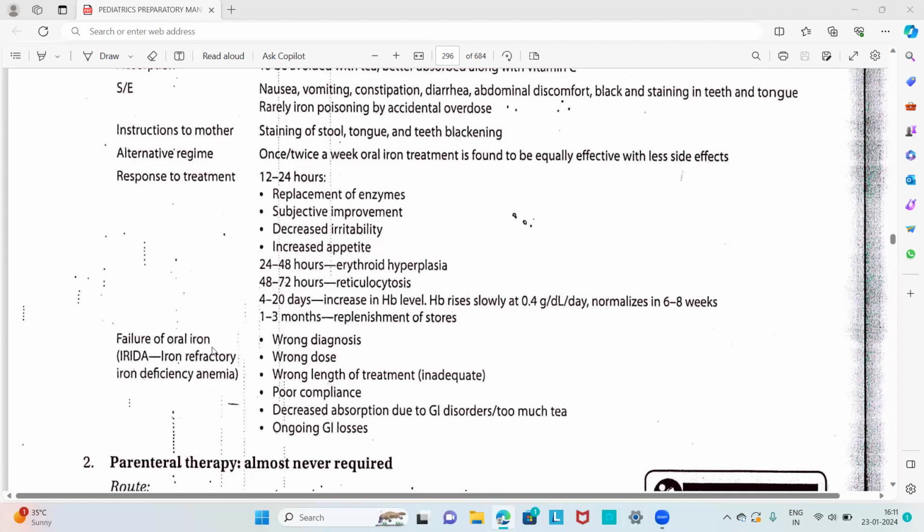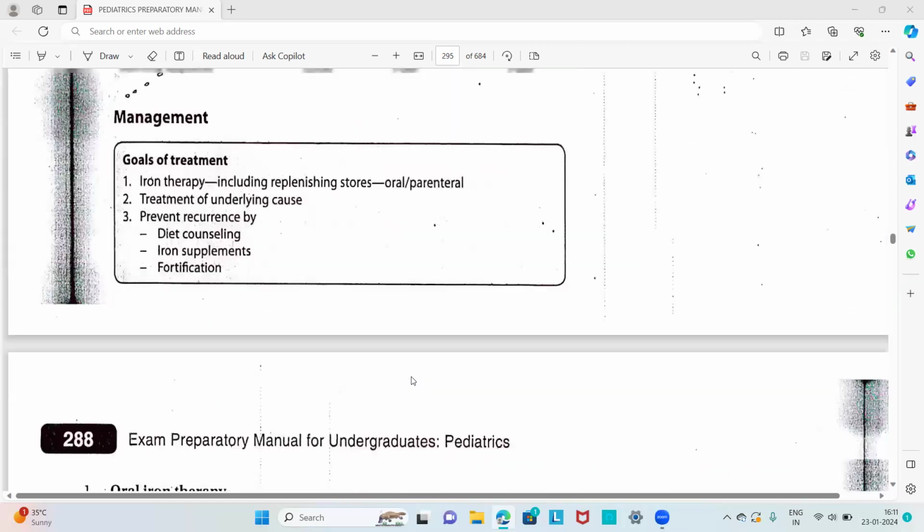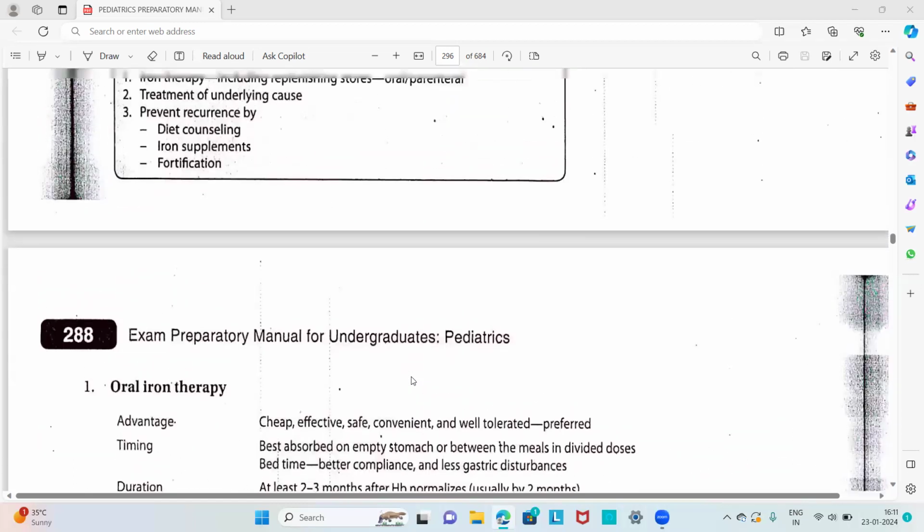Then failure of oral iron is due to wrong diagnosis, wrong dose, wrong length of treatment, poor compliance, decreased absorption due to GI disorder, too much tea consumption, and ongoing GI losses. In these conditions, there will be failure of oral iron therapy. So that is all regarding oral iron therapy. That is a treatment option for iron deficiency anemia.